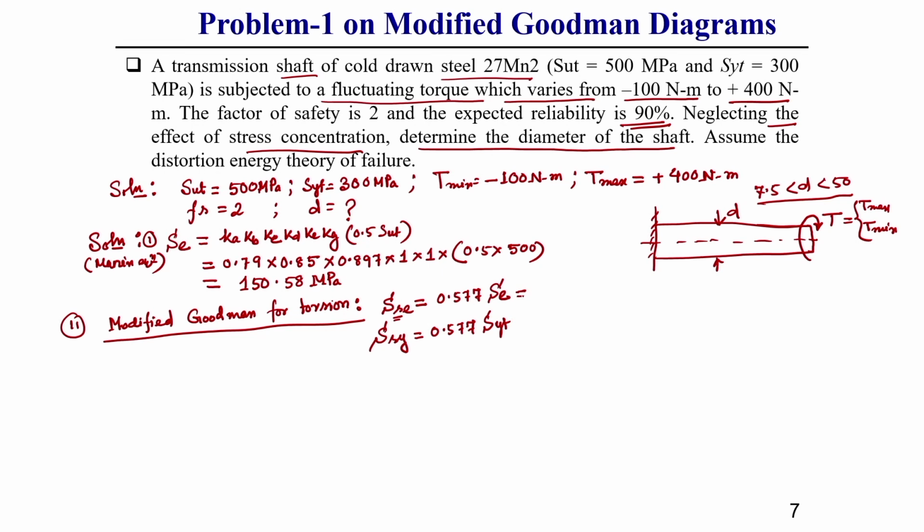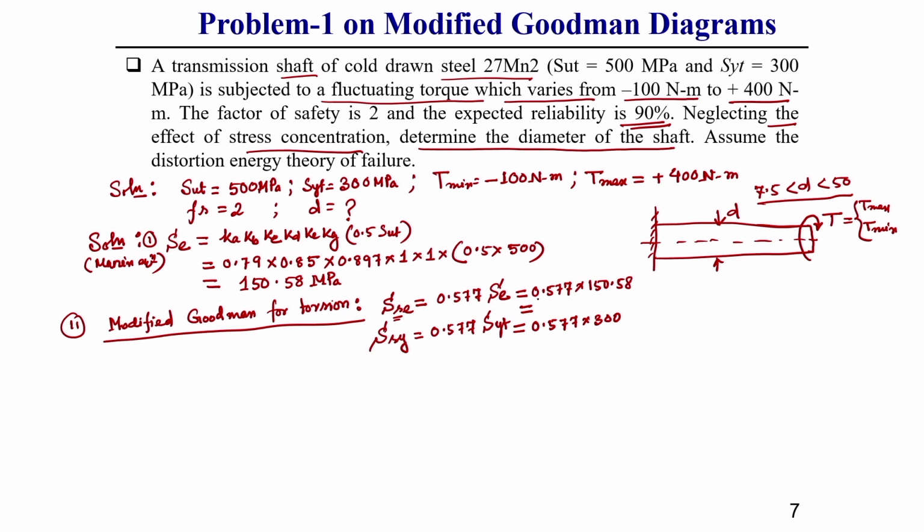So, this will give us the endurance strength due to shear: 0.577 into 150.58, and 0.577 into the yield strength, which is given as 300.